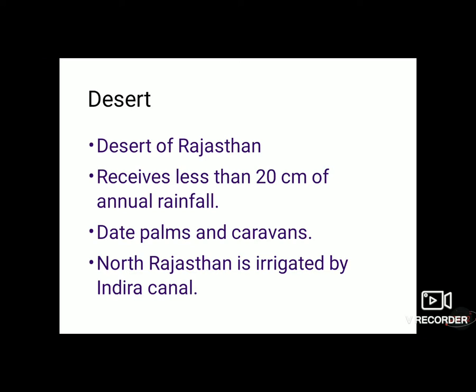Date palms and karwas pulled by camels are seen in this region. But northern Rajasthan is being irrigated through the Satluj river via Indira Canal. This canal has succeeded in turning the area fertile and favorable for agriculture growth.